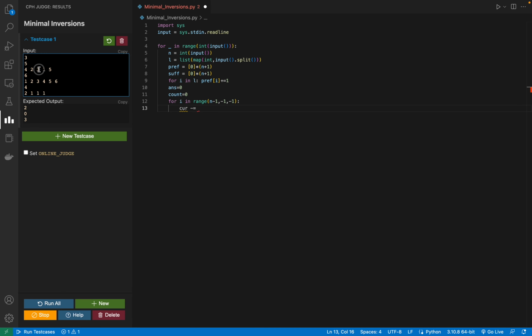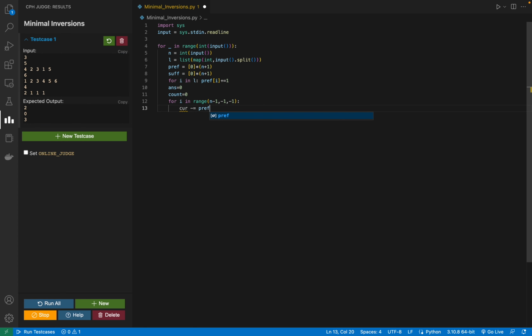Okay, so something like that. First we subtracted, then we added, then we again subtracted, then we again added, something like that. Okay, so just bear with me.